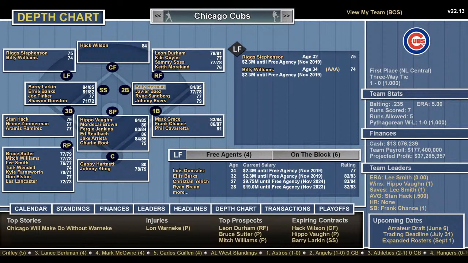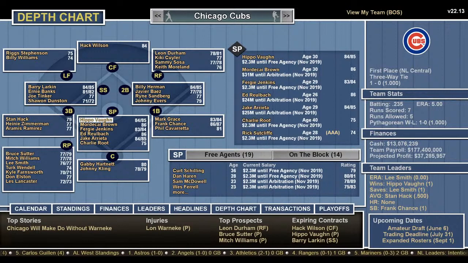No Ron Santo. Wow. He was a beloved Cub. No Ron Santo. So no Ron Santo on the team. How do you feel about that if you're a Cubs fan?